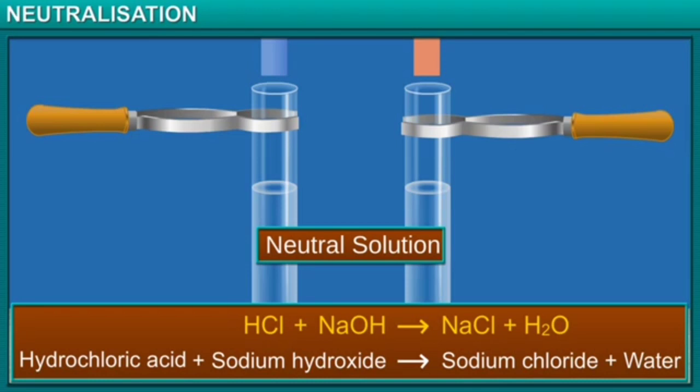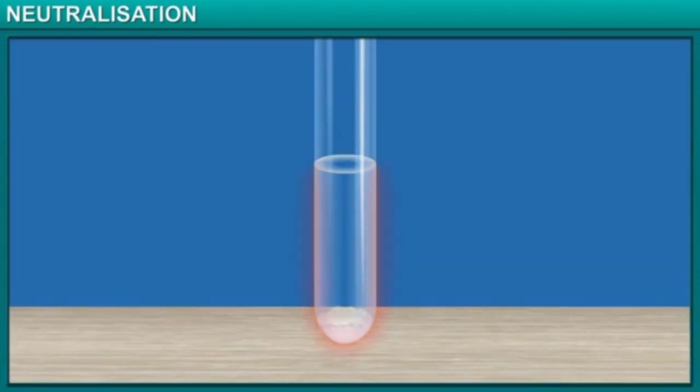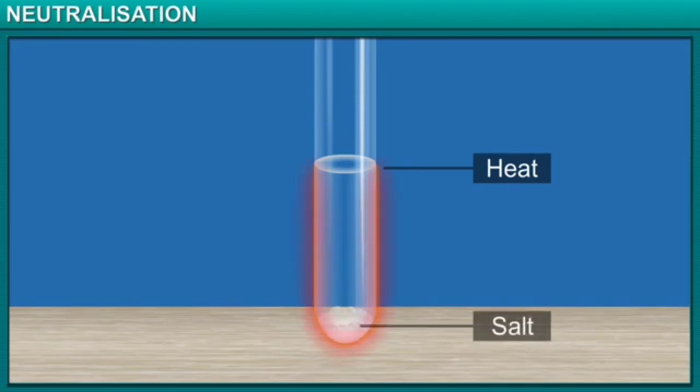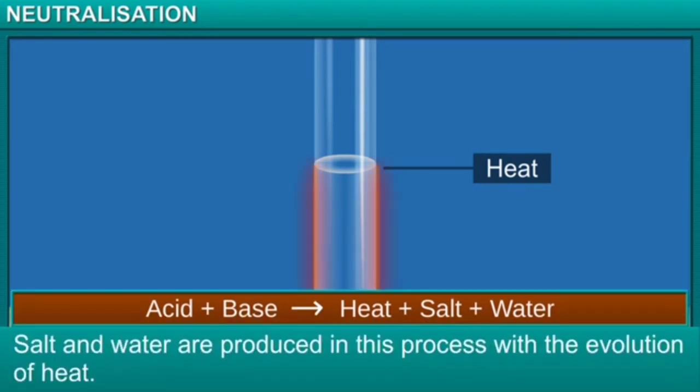We will now observe other changes that took place during the neutralization reaction. The test tube has become quite hot because heat was produced during the neutralization reaction. This is one of the changes. Another product of the neutralization reaction is salt. So heat and salt are produced during the neutralization reaction. Now you know that neutralization is a reaction between an acid and a base, where the acidic and basic properties of each are destroyed and heat, salt and water are produced in the process.